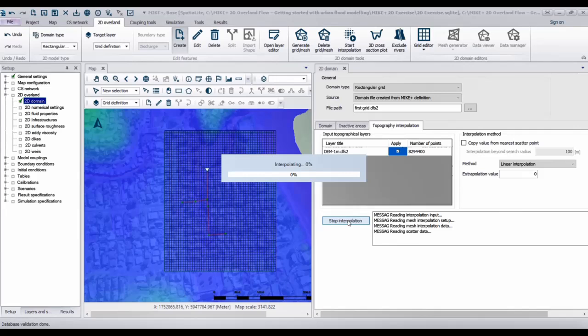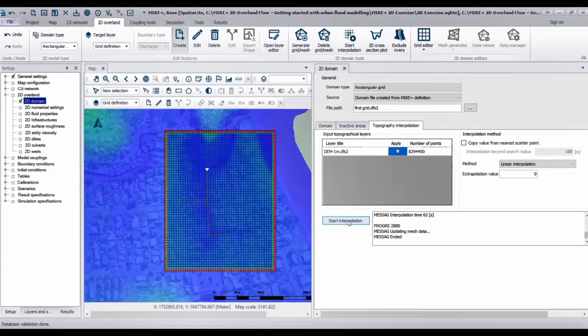This action could take a while. When the interpolation is finished, the different colors on the grid show you that our grid is now filled with data.